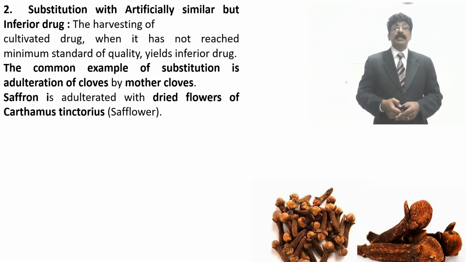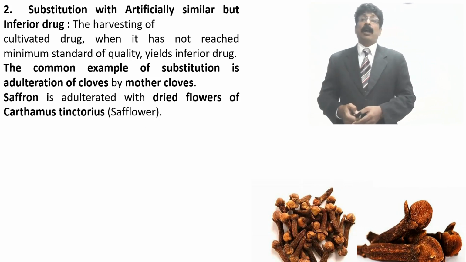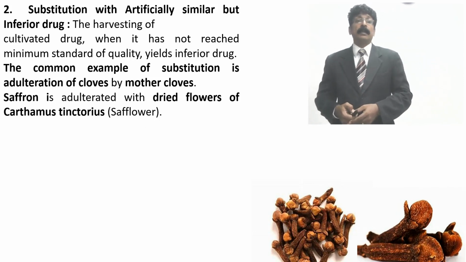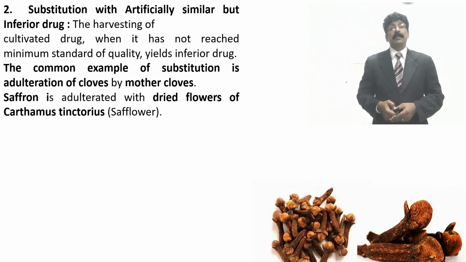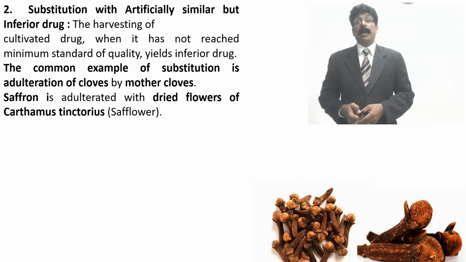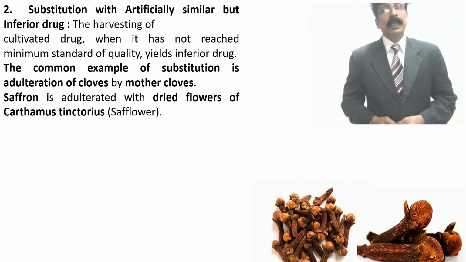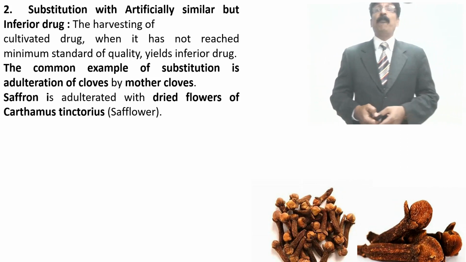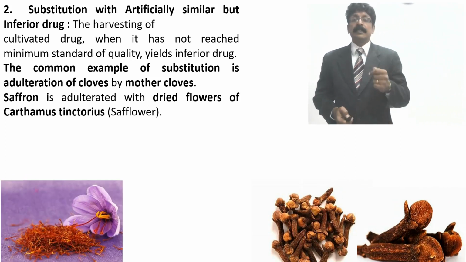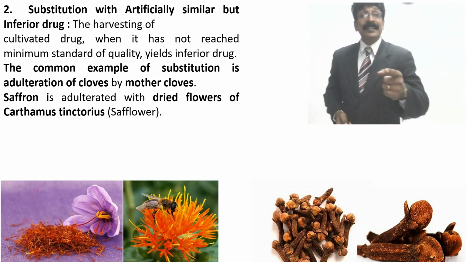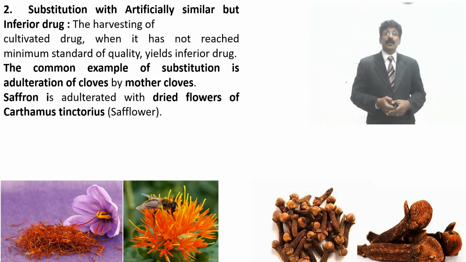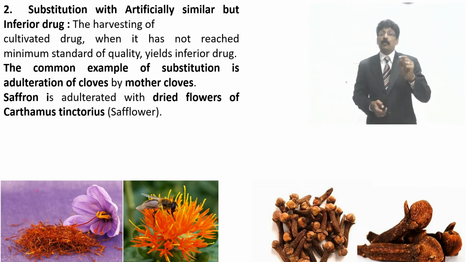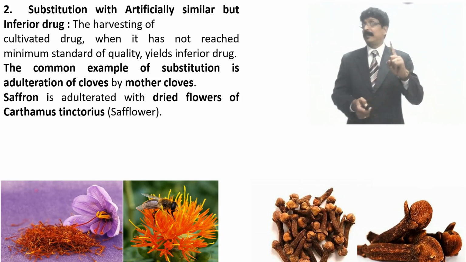Saffron is adulterated with the dry flower of Carthamus tinctorius, safflower. You see, this is saffron. This is Carthamus tinctorius. You see that the stigma looks dried, it looks the same, but it does not have the saffron color.